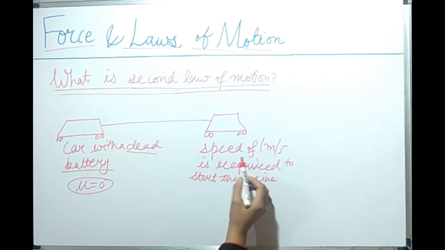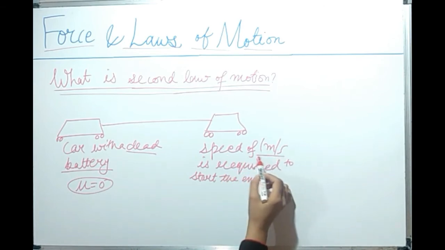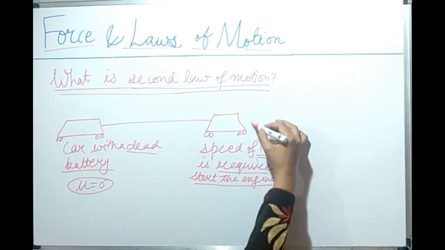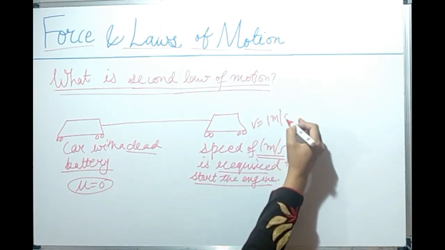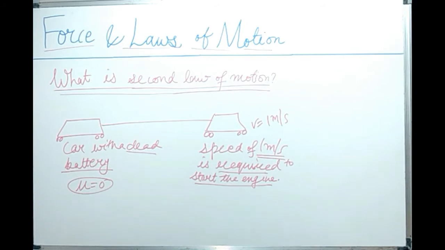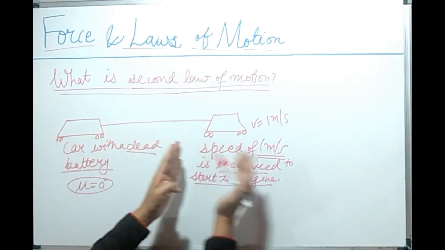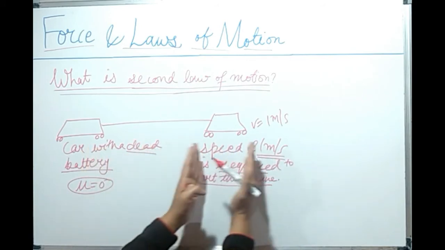How much speed is required? Let's say a speed of 1 meter per second is required to start the engine. So the final velocity would be 1 meter per second in this particular case. Now how can we start this car? How can we bring it to the speed of 1 meter per second? How can we start the engine?